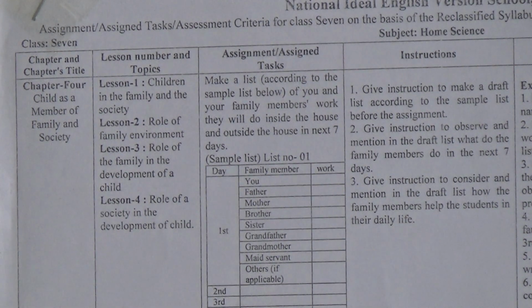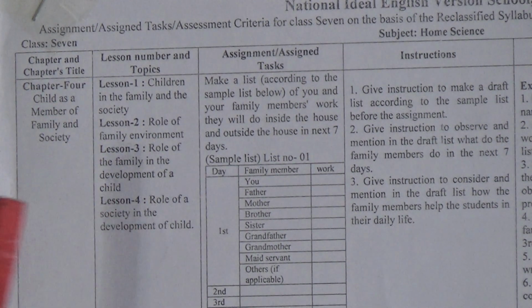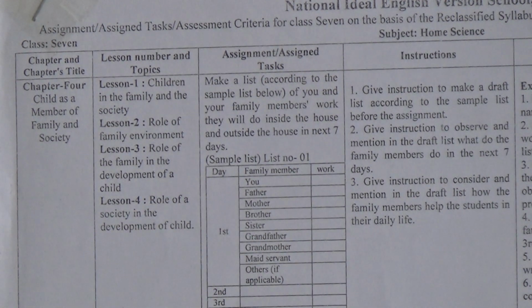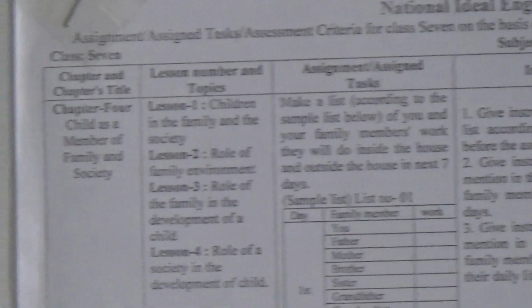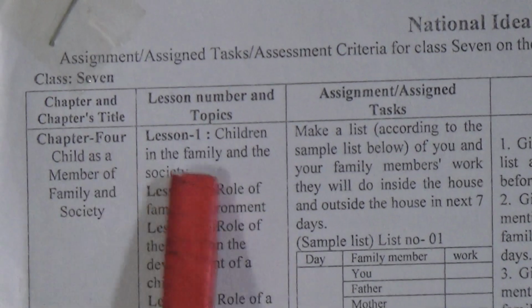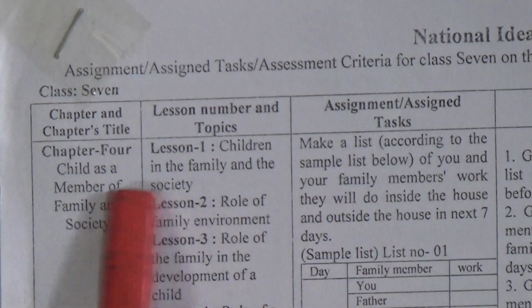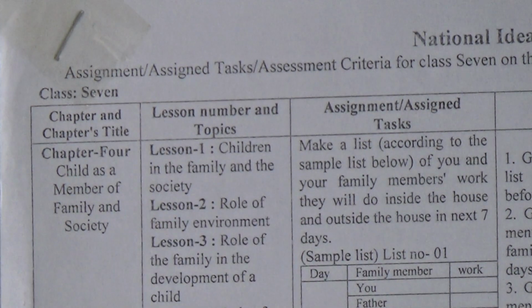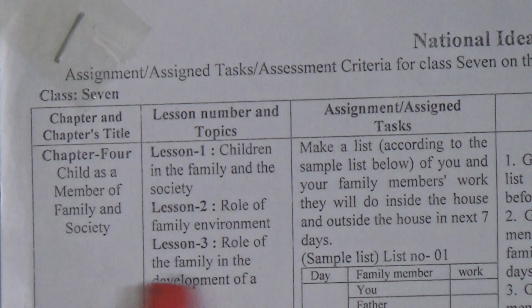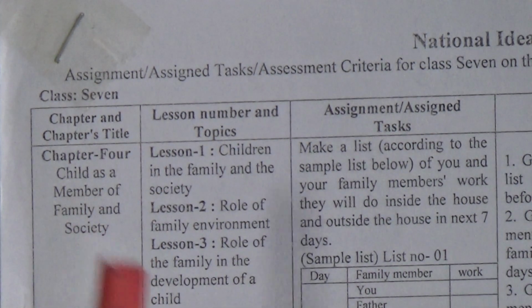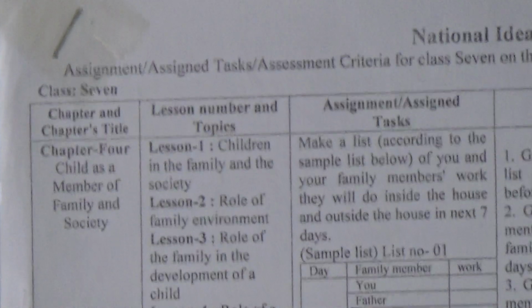This assignment is actually based on this chapter, and for writing this assignment you can get help from a few lessons that are already given here. That means lesson 1, children in the family and the society. Lesson 2, role of family and environment. Lesson 3, role of the family in the development of a child. And lesson 4, role of a society in the development of child.